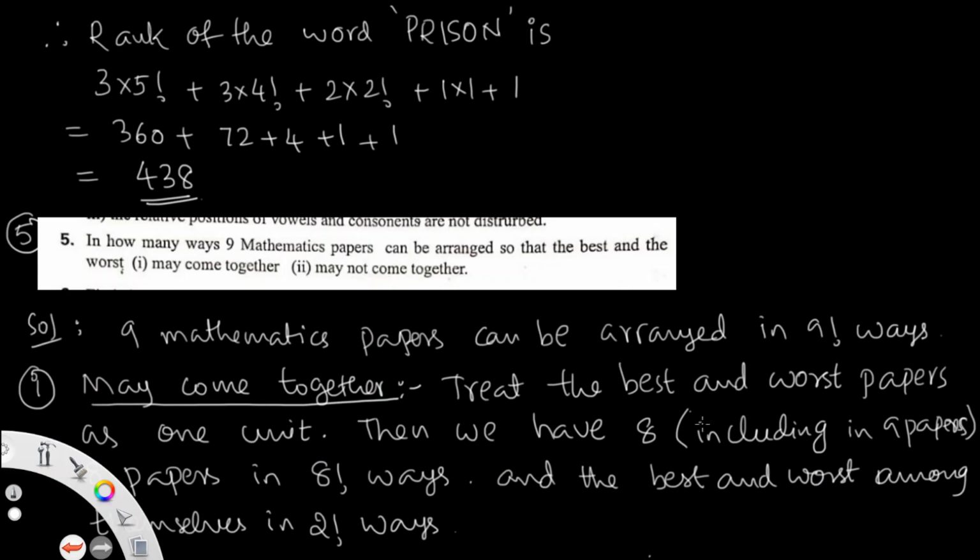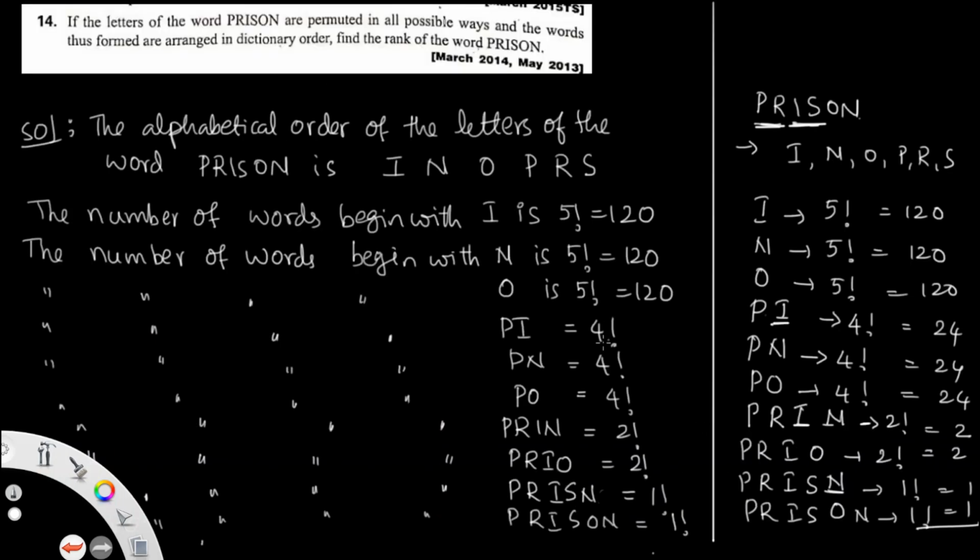This is the last question. So first, starting with I, nothing but 5 factorial. If it is I fixed, the remaining 5 letters give 5 factorial numbers. If it is N, we check by N, then N fixed means I, O, P, R, S, T. So you can get 5 factorial. Then go to O. O is fixed. Then go to I, N, P, R, S. How many numbers? This is also 5 factorial.